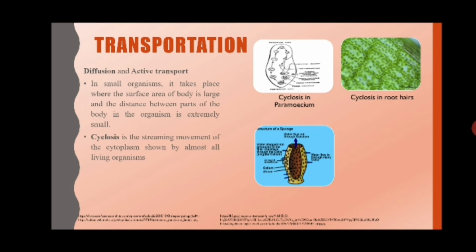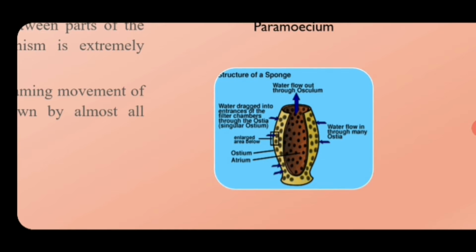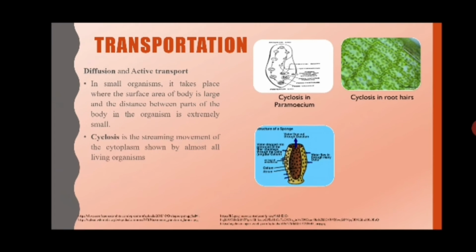While in animals like sponges, for circulation the water will enter from the outside through small holes which are called ostia. The water will enter inside and go out through the osculum, and in this, diffusion takes place. Whatever is required is absorbed and circulated in the body of the organism.